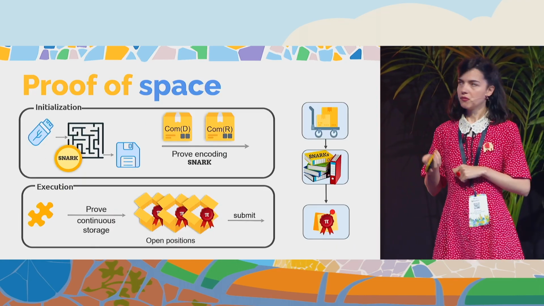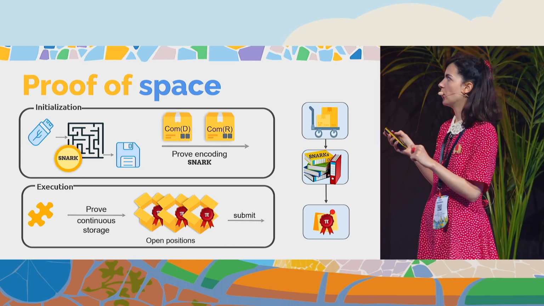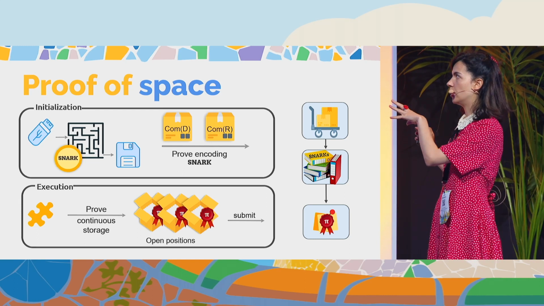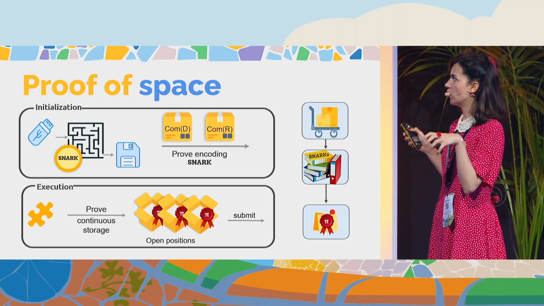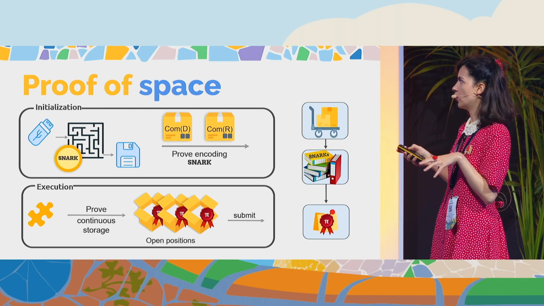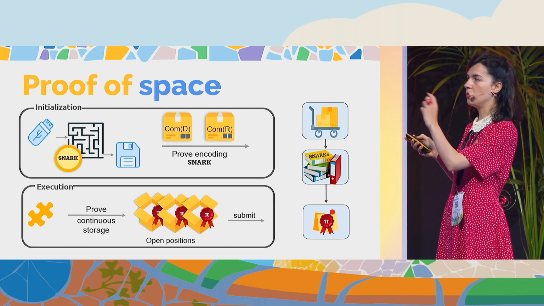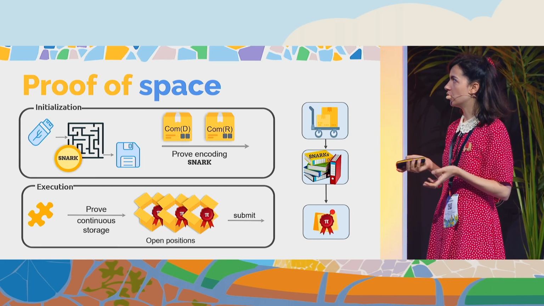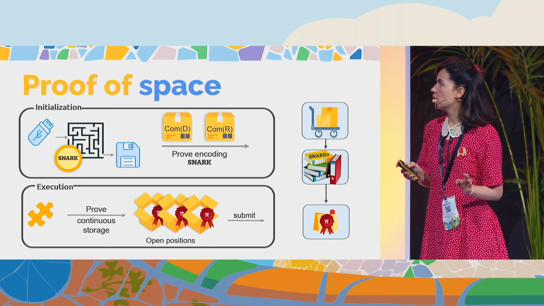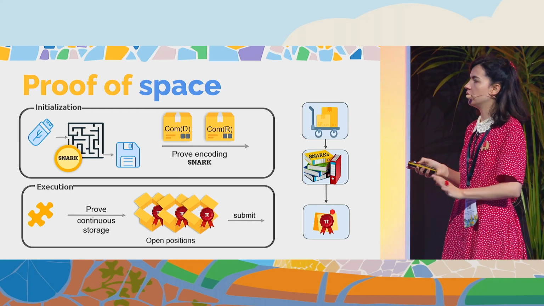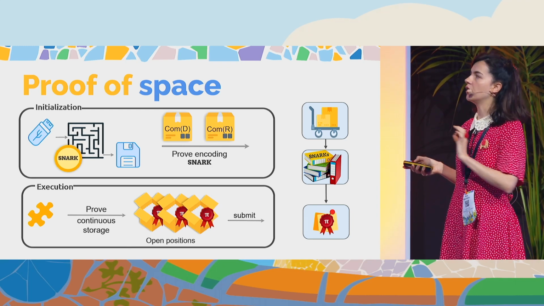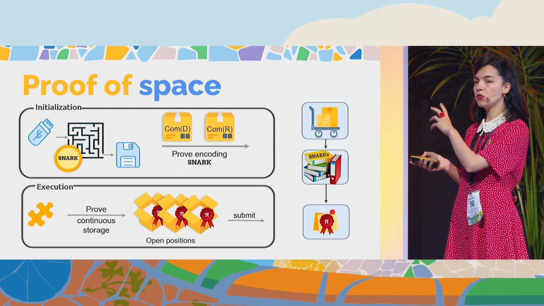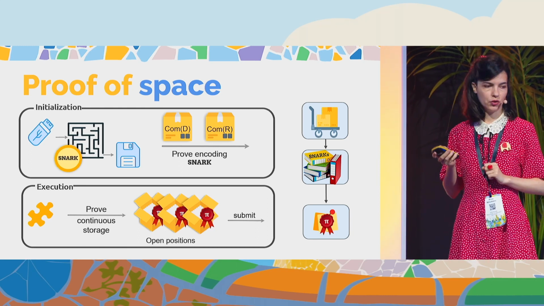Okay? So let's recap. How do we realize proof of space? We first initialize the data. We use SNARKs here to ensure that the computation of the encoding was correct, with respect to the commitment to the data and the commitment to the replica, which are vector commitments. And then in the execution, we use the vector commitment property in order to open positions in the already committed data and replica. And all the proofs will be uploaded to the blockchain.